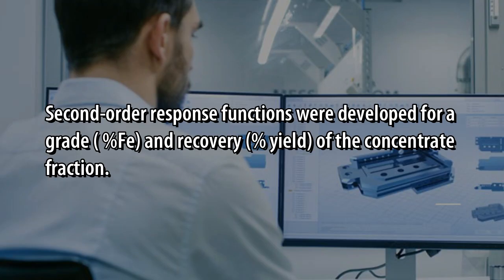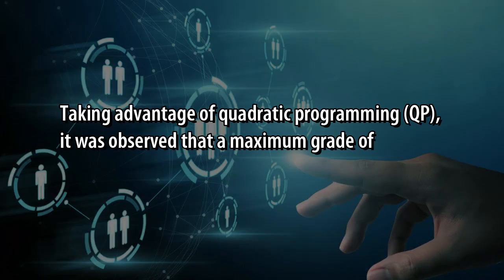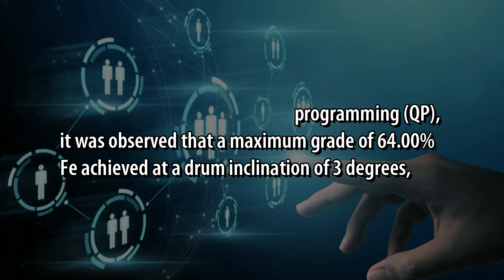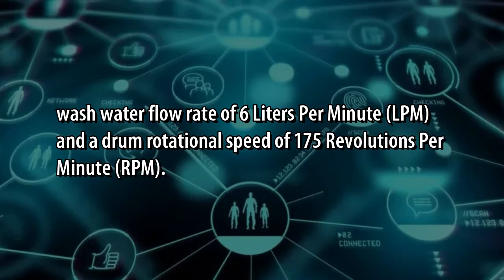Second-order response functions were developed for a grade, percent Fe, and recovery, percent yield, of the concentrate fraction. Taking advantage of quadratic programming, QP, it was observed that a maximum grade of 64.00% Fe achieved at a drum inclination of 3 degrees, wash water flow rate of 6 liters per minute, LPM, and at a drum rotational speed of 175 revolutions per minute, RPM.